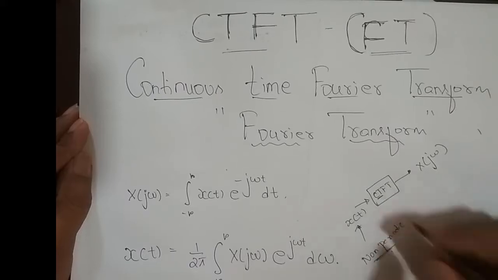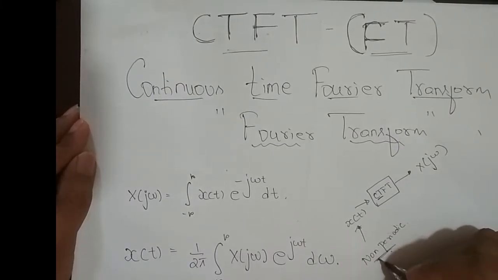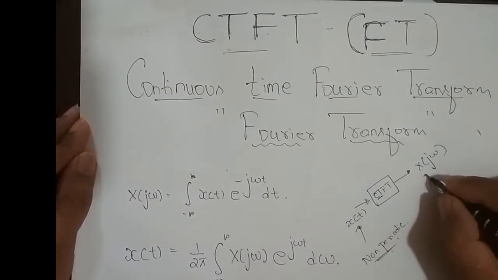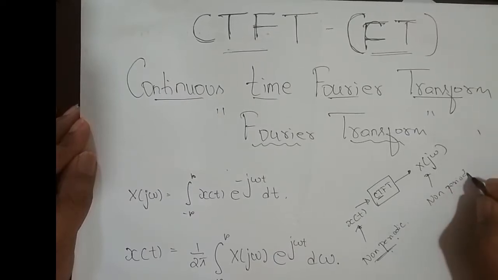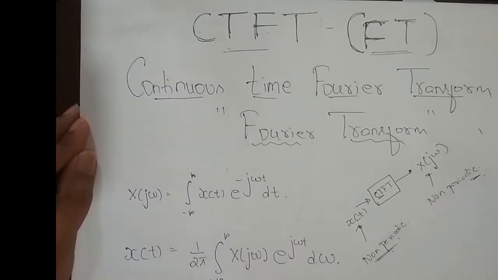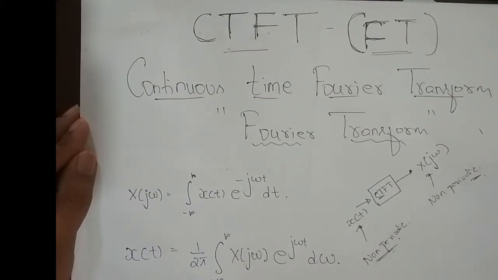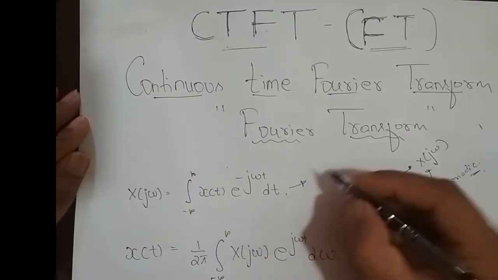Since it's non-periodic, we are taking Fourier transform. The signal in time domain should be a continuous time non-periodic signal, whereas the signal in frequency domain will also be non-periodic in frequency, and it will be continuous in frequency. Okay, its analysis equation.